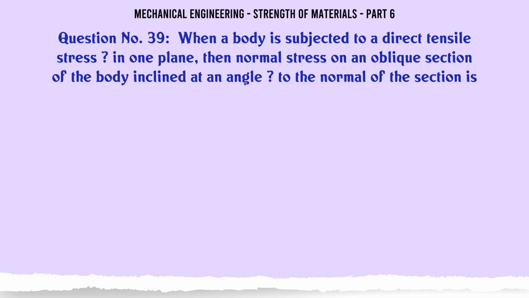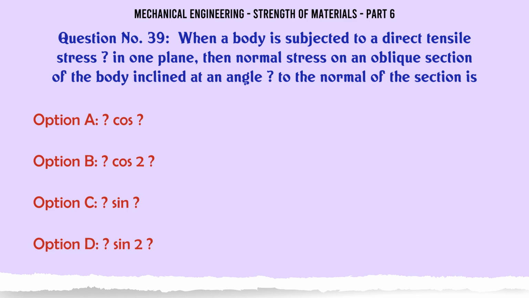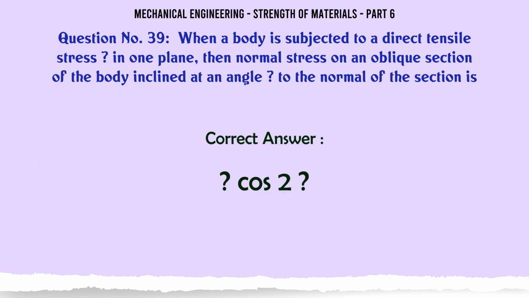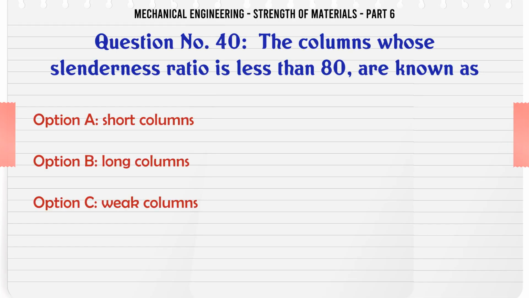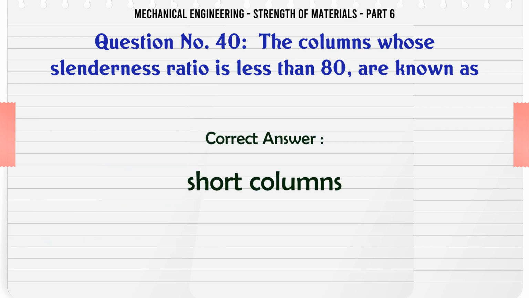When a body is subjected to a direct tensile stress in one plane, then normal stress on an oblique section of the body inclined at an angle to the normal of the section is A. Cos, B. Cos 2, C. Sin, D. Sin 2. The correct answer is Cos 2. The columns whose slenderness ratio is less than 80 are known as A. Short columns, B. Long columns, C. Weak columns, D. Medium columns. The correct answer is short columns.